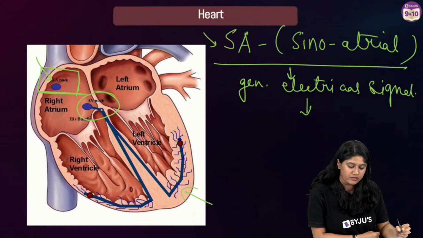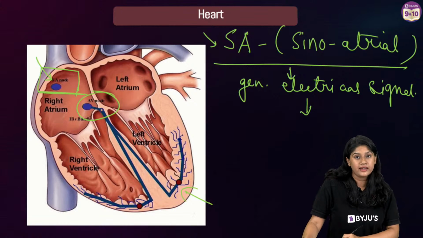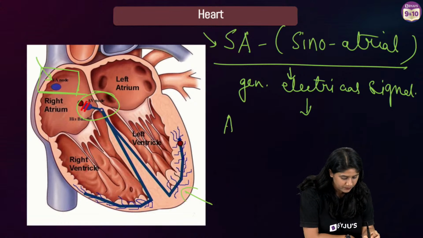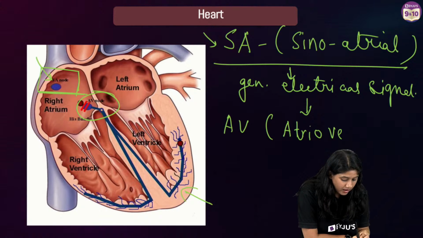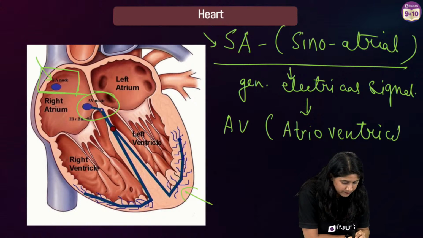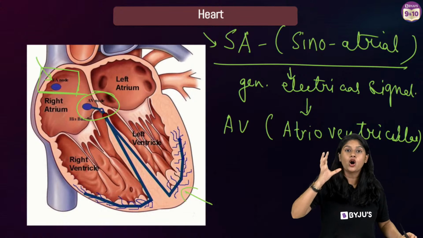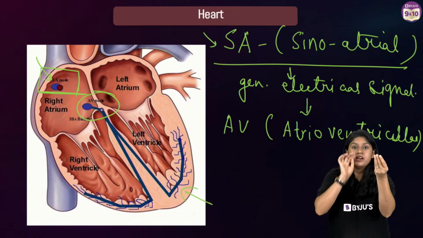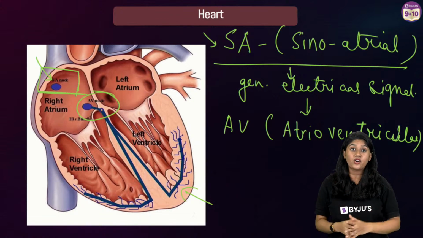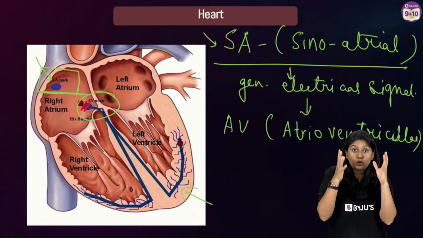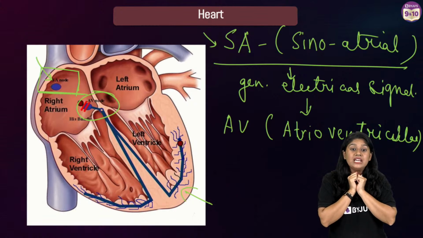So we have the SA node, everyone, that generates the electrical impulse, and it is forwarded to the AV node. I'm sure you will ask what is the full form of the AV node. Here we have atrioventricular node. So in short, the SA node receives the signal and passes it to the AV node, and the AV node passes it to the heart muscles, the bundle of His, and on that we have the Purkinje fibers. They get that information, and we see the contraction and relaxation of the heart.